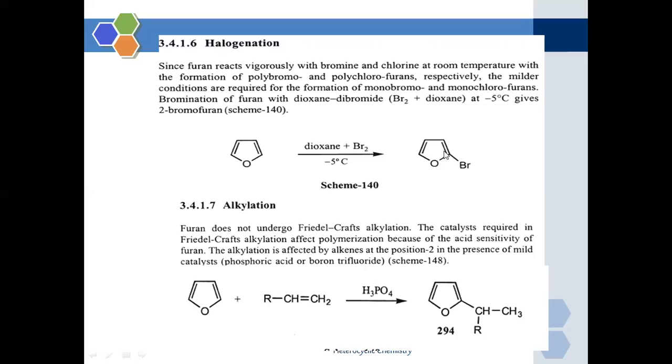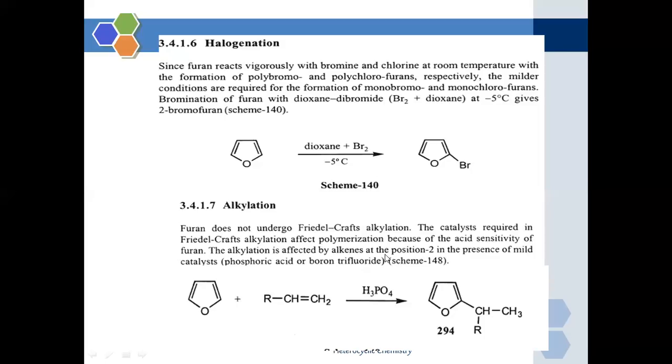So furan is converted into 2-bromofuran. Now the next reaction is the alkylation reaction, the addition of an alkyl functional group. Furan does not undergo Friedel-Crafts alkylation. The catalyst required in the Friedel-Crafts alkylation affects polymerization, because of the acid sensitivity of the furan. Furan is susceptible and sensitive towards acidic conditions. That's why it will not directly go for alkylation reaction.